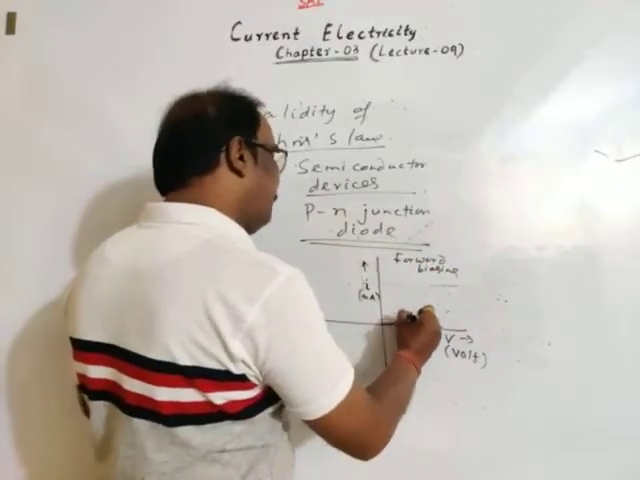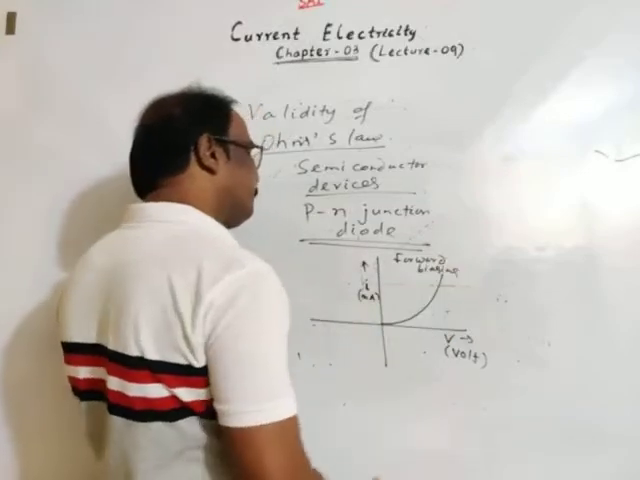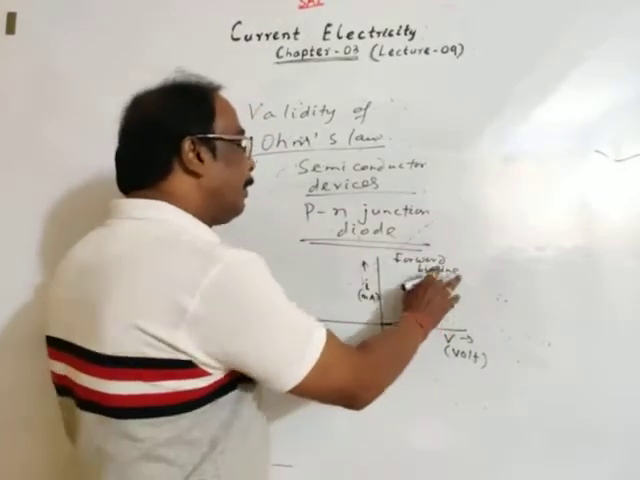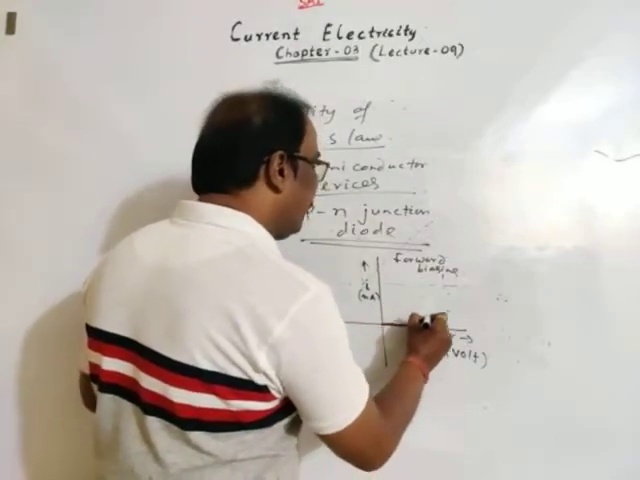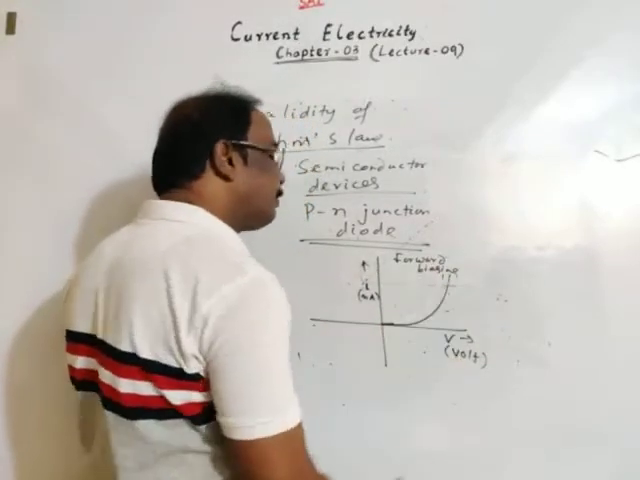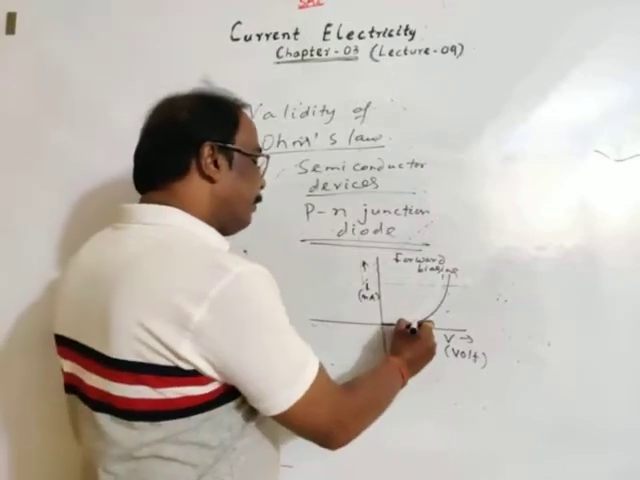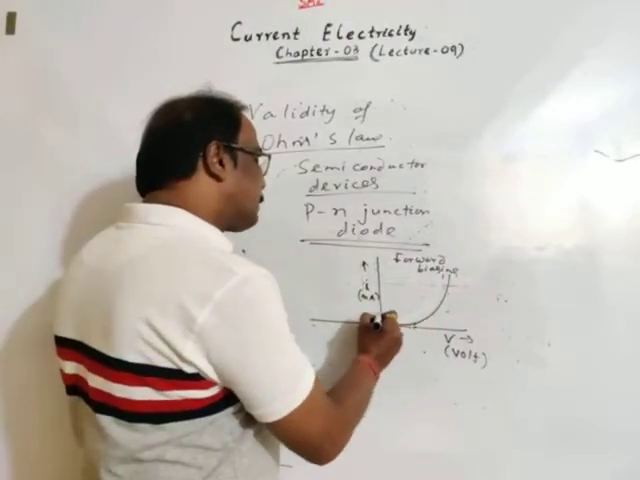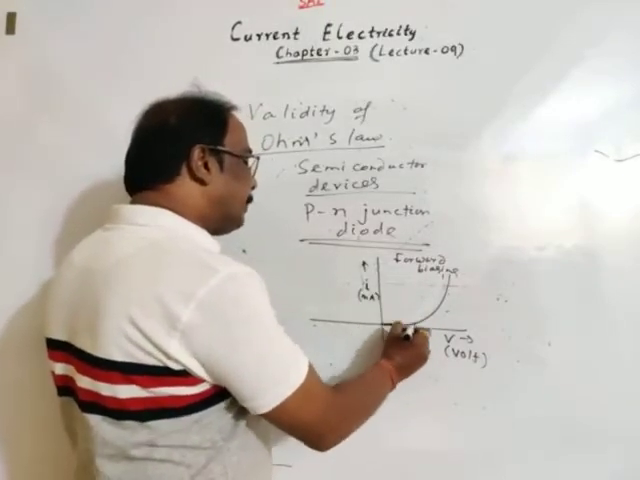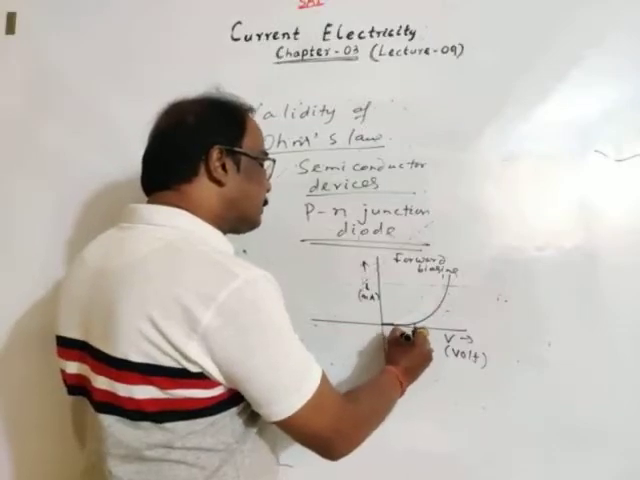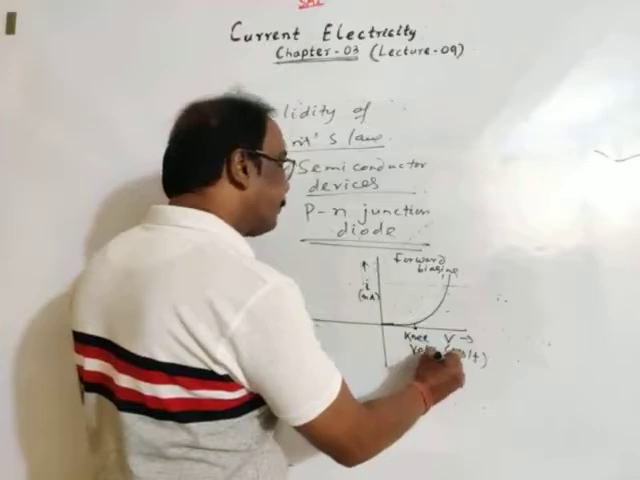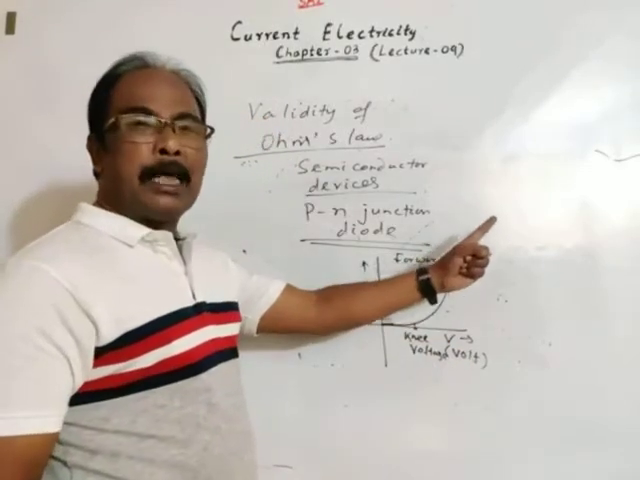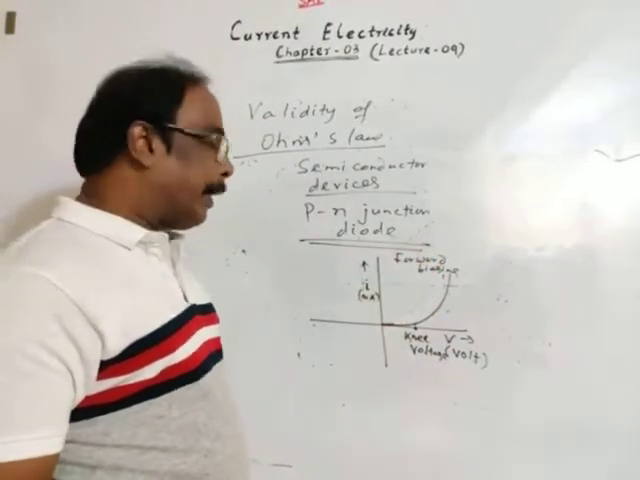The graph will be like this. Slowly, then it will increase sharply. Up to this voltage, the increase in current is very small. This voltage is called the knee voltage. Then current increases sharply. This is for forward biasing.